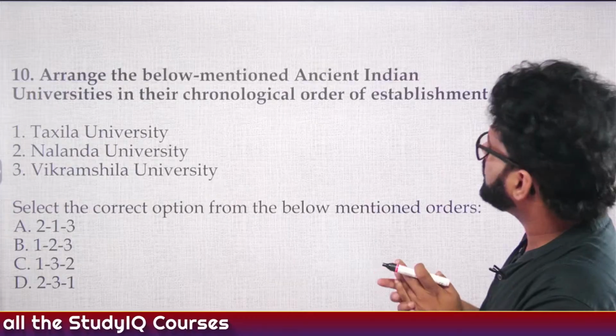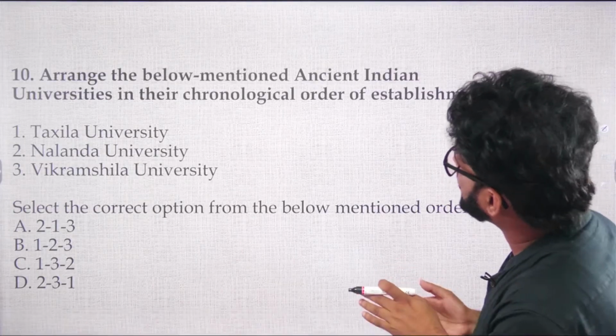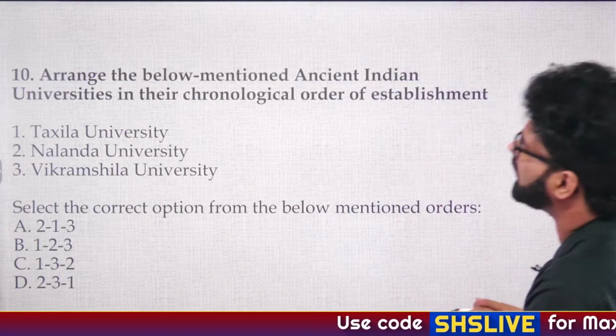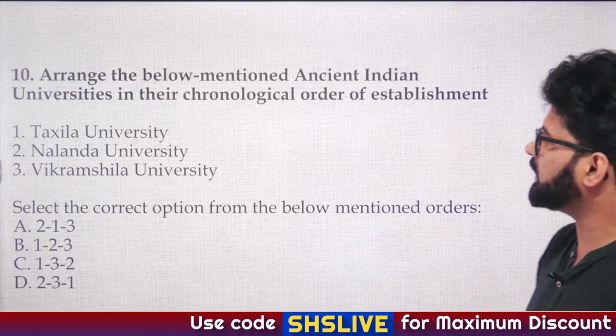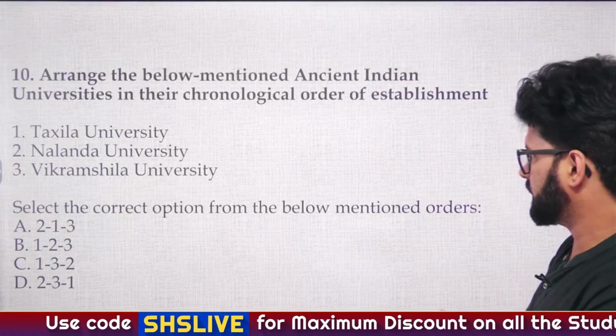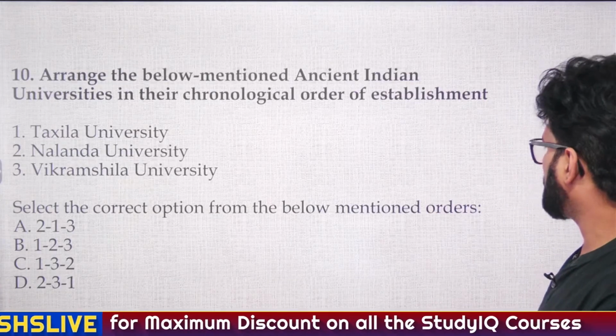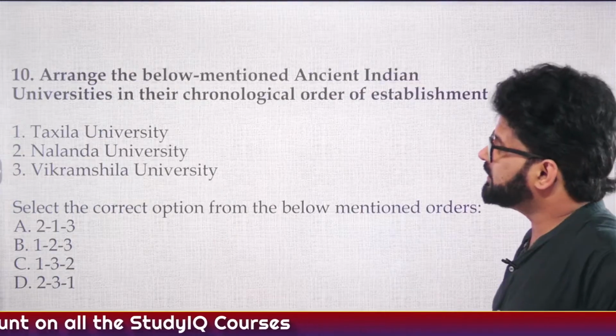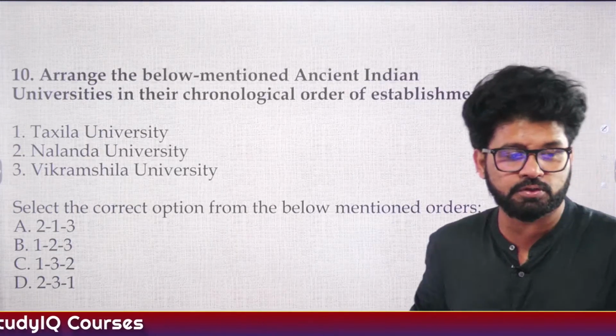Arrange the below mentioned ancient Indian universities in their chronological order of establishment. First is Takshila, second is Nalanda University, third is Vikramshila University. Select the correct option from the below mentioned orders. A is 213, B is 123, C is 132 and D is 231.